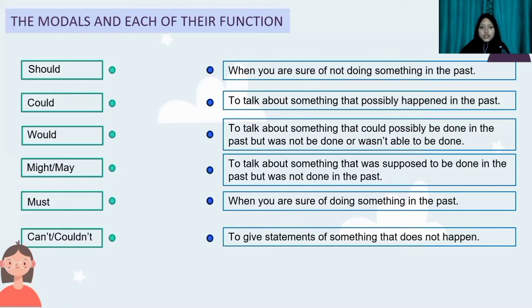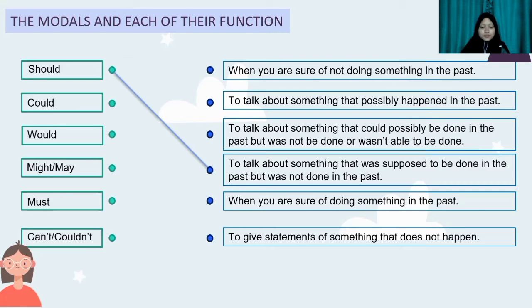Here, should. When someone says, you should have told me about her arrival so I could pick her up, what does that mean? That means he or she wants to talk about something that was supposed to be done in the past but was not done in the past. So if that person had told me about her arrival, I could possibly have picked her up. But that person did not tell me, so I couldn't pick her up.